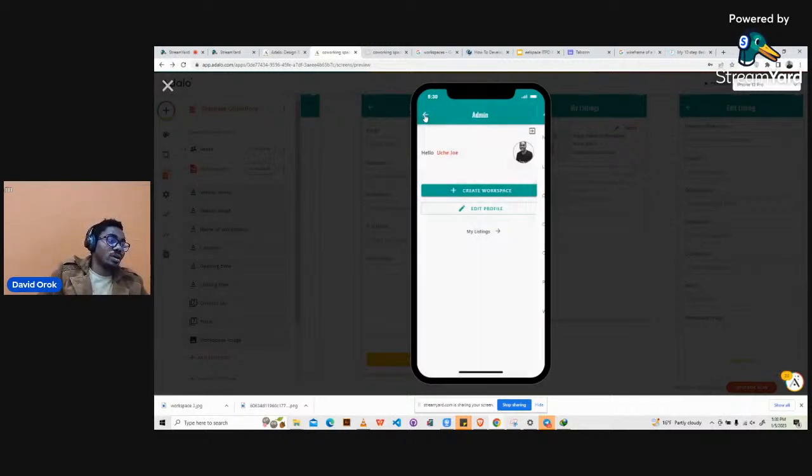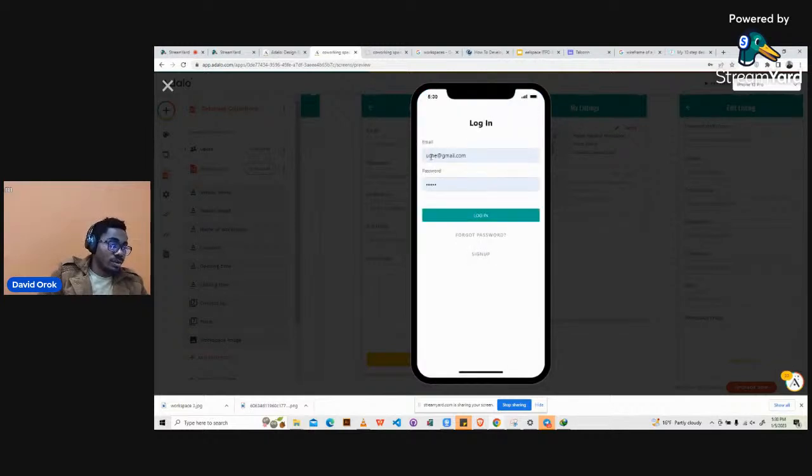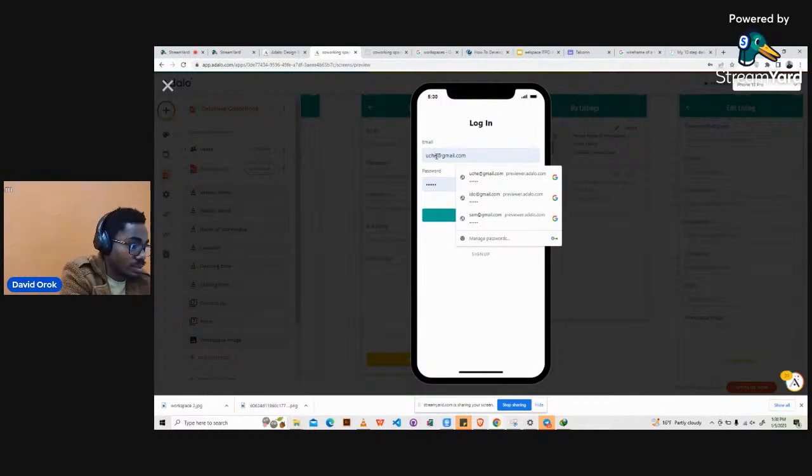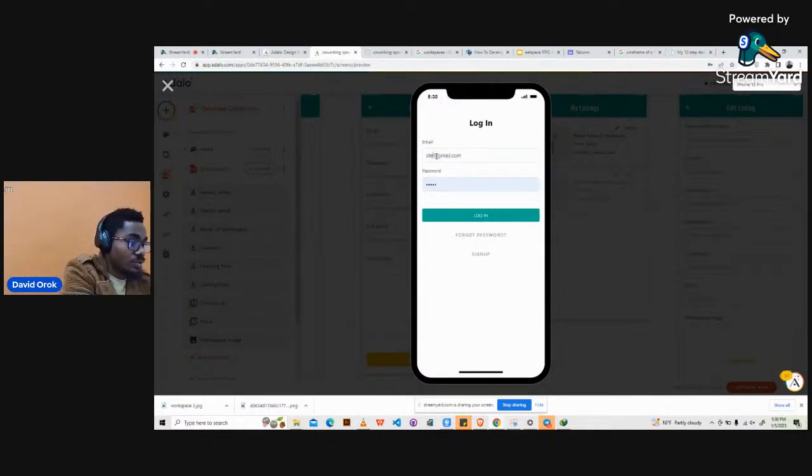All right, let's log out, and then when we log out, let's log into another account. This time around is going to be Steven. All right, that Steven is another user. That was Uche. And then Uche has listed two workspaces, right? Now this is Steven. Steven is a new user. Steven doesn't have a workspace, right? Hasn't listed a workspace yet.